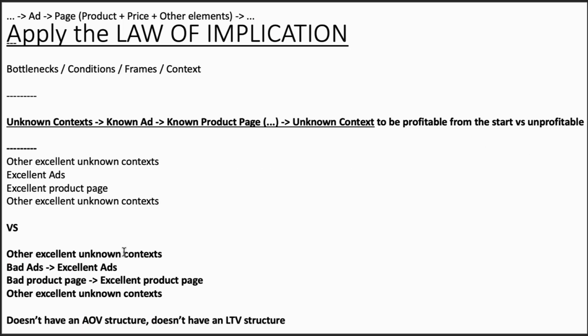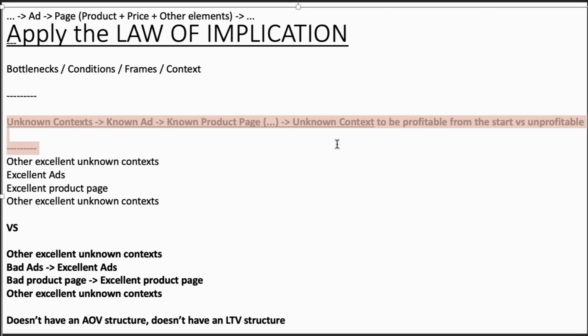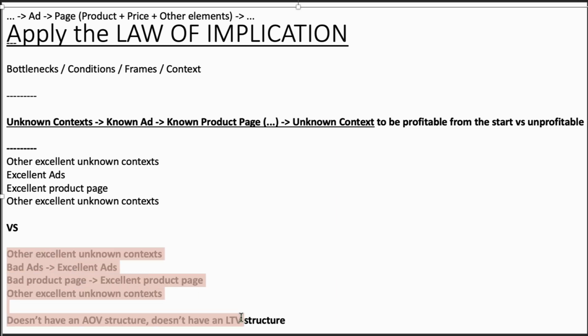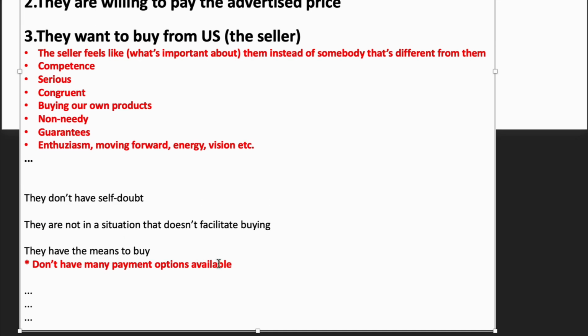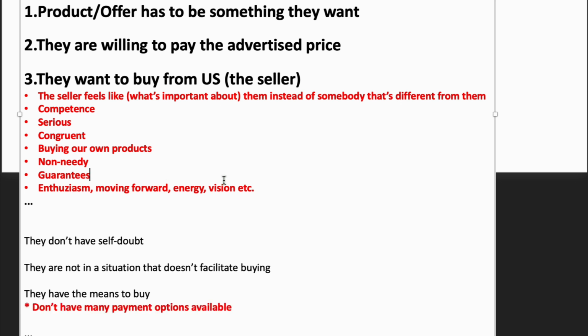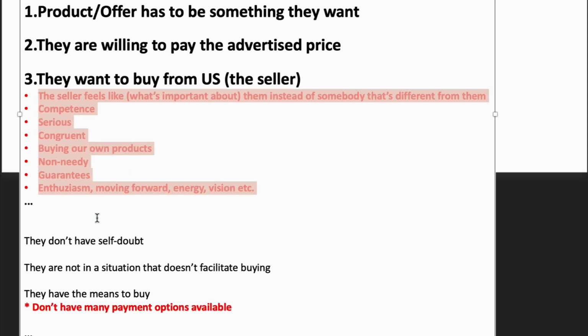In the last video, I talked about, so in the first video, it was like, we want to copy people that are successful. In the second video, I was saying, we want to copy people that are a mess. And in this third video, I went into detail and I explained all the ways in which they could be a mess. And then I went on to say, what are the ways in which they are a mess, and it's apparent that they are a mess from the start. And it's apparent to us that they're a mess from the start if they don't have AOV, if they don't have LTV, if they don't have many payment options available, and this is more subtle,